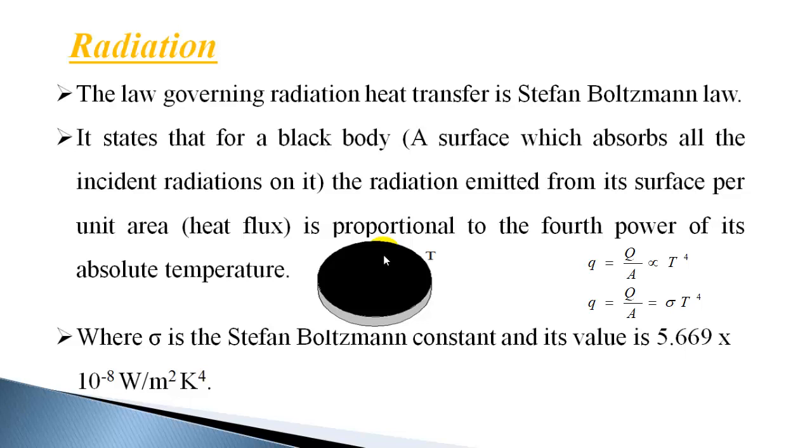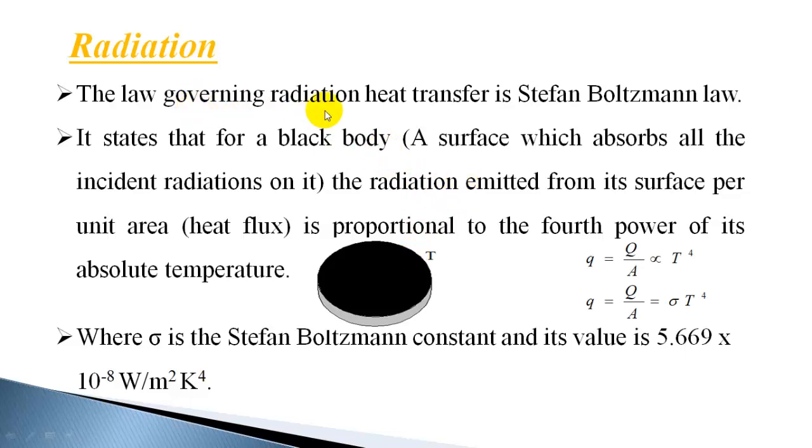So all bodies in the universe above absolute zero are emitting radiations, and at the same time they are receiving radiation. This difference in emitted and received radiation will cause a heat transfer to occur. So this is radiation heat transfer.